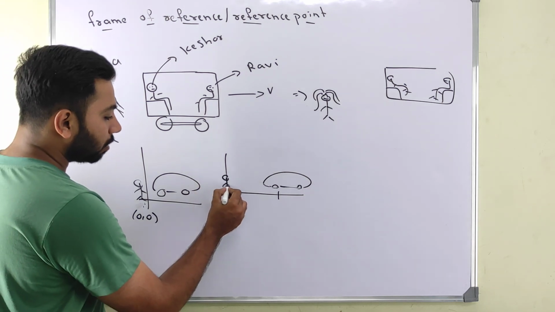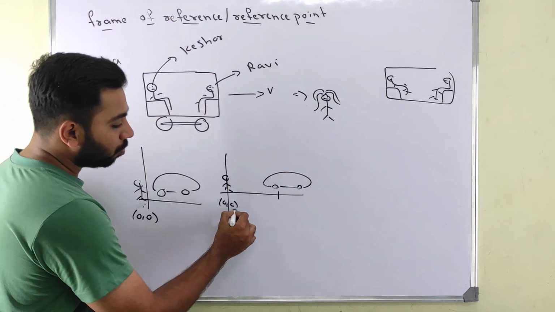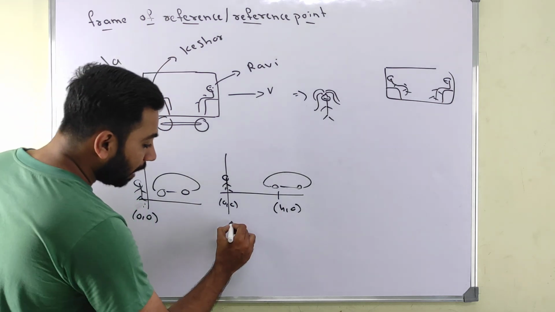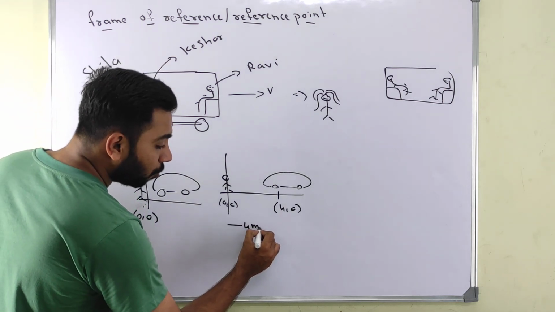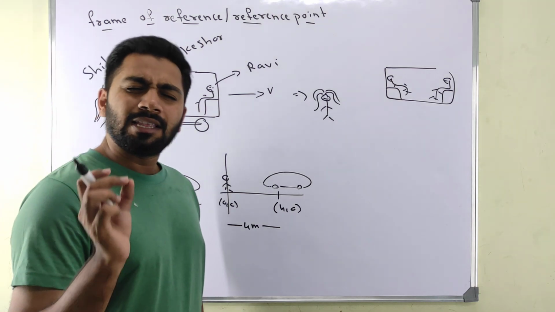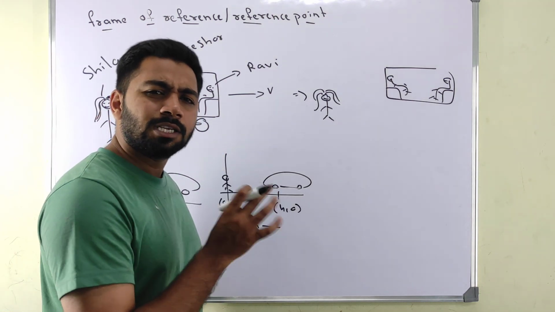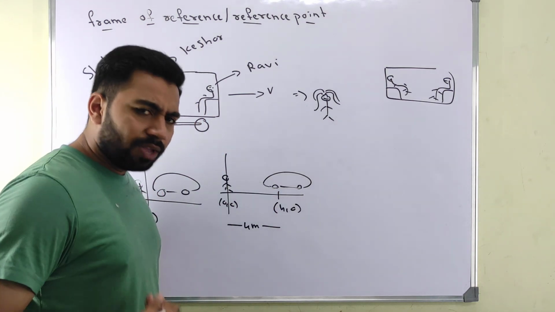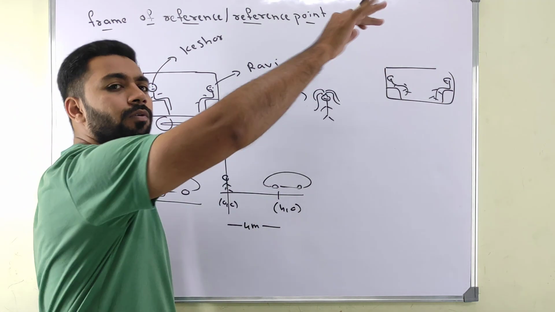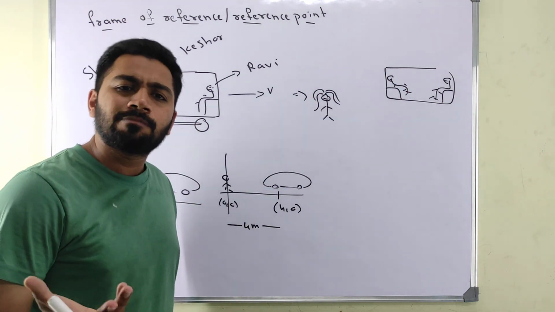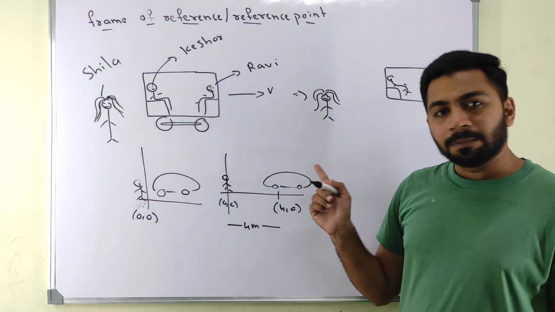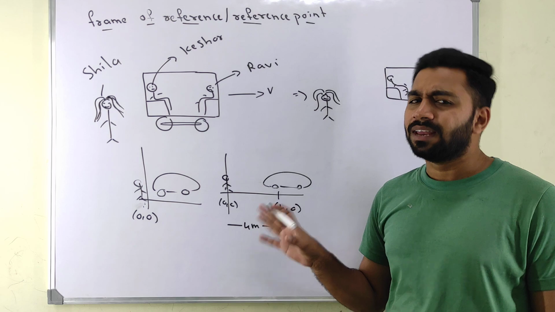Now here I am seeing 0, 0. The car moved to 4, 0. That means the car has moved 4 meters. That is why, wherever you see it in any question, we just take the frame of reference from where we are observing as 0, 0. From there we will observe the distance or displacement or time or whatever it is. Okay, so frame of reference is very easy.